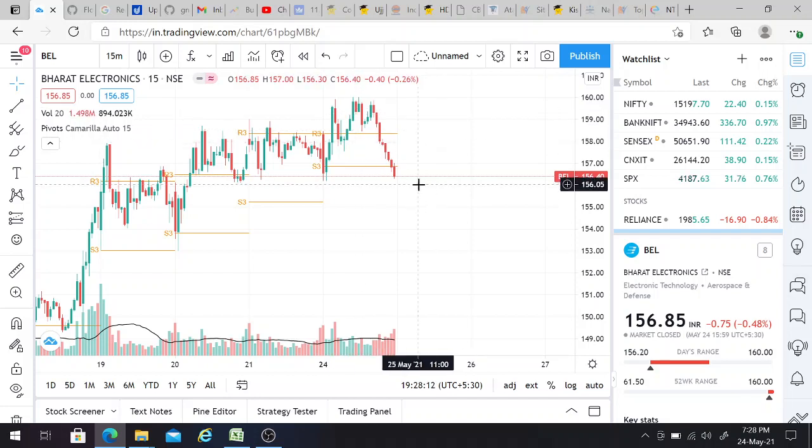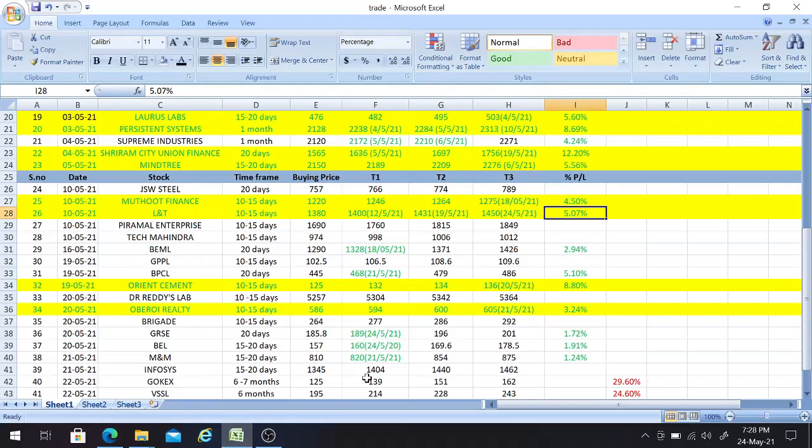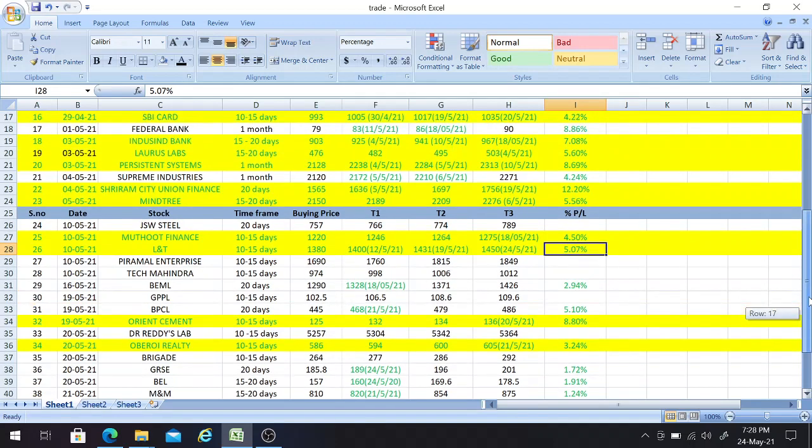Don't worry. I normally say this each and every time: safe traders should book their profits either at T1 or T2 itself, so that they get the returns safely. And if you want more profits, then you need to wait a bit longer to achieve the T3 targets. In the meantime, ups and downs in the market will be happening; you just don't need to worry about those. Okay, so the BEL stock is over, and the next one is Inox.